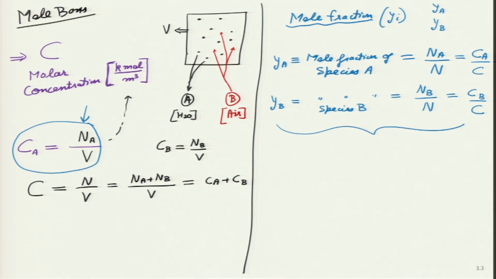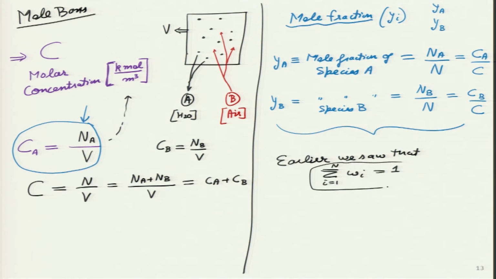So, if you remember earlier, I will write over here, earlier we saw that the sum of all the mass fractions turned out to be 1. So, in the whole mixture, if we sum Wi, we get 1.